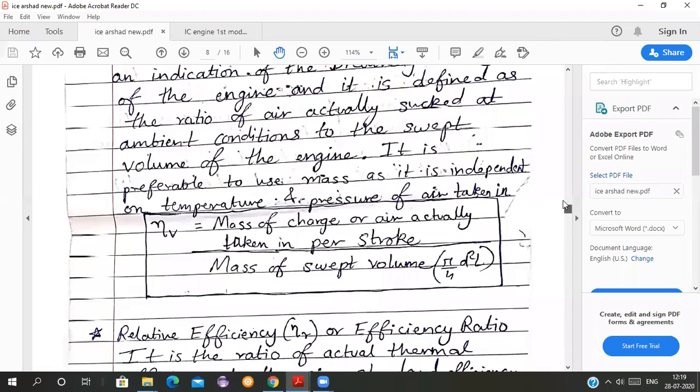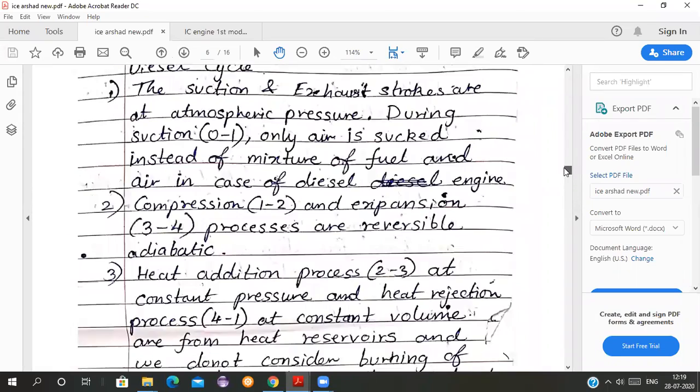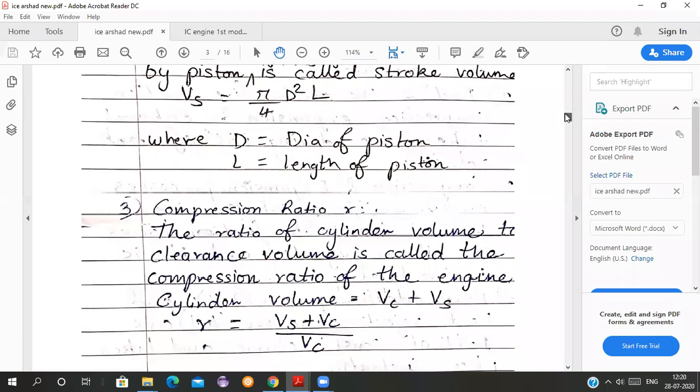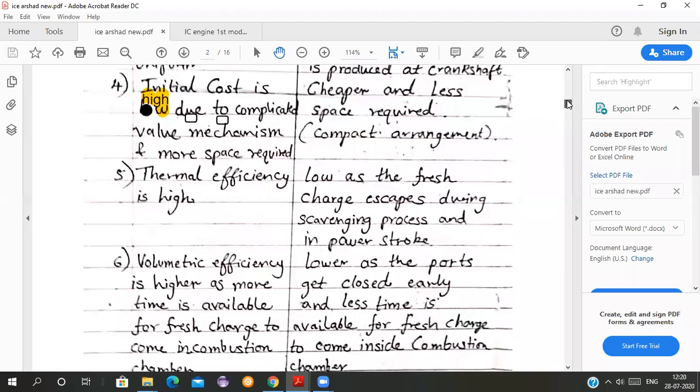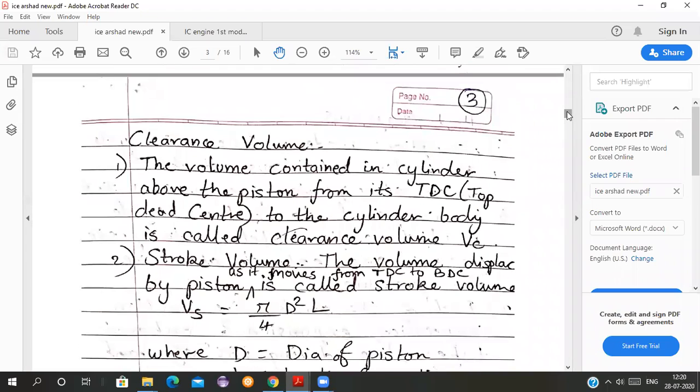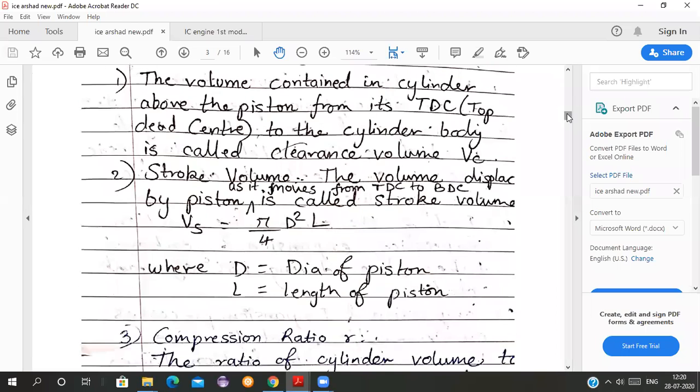Some other things we will discuss, some other terms of the internal combustion engine. I have discussed with you what is clearance volume. All of you know clearance volume, stroke volume. The volume contained in the cylinder above the piston from its top dead center to the cylinder body is called clearance volume. Stroke volume has a specific formula: Vs is equal to pi by 4 d square into L, where d is the diameter of the piston and L is the length of the piston. So all of you know how to calculate the volume of a cylinder.